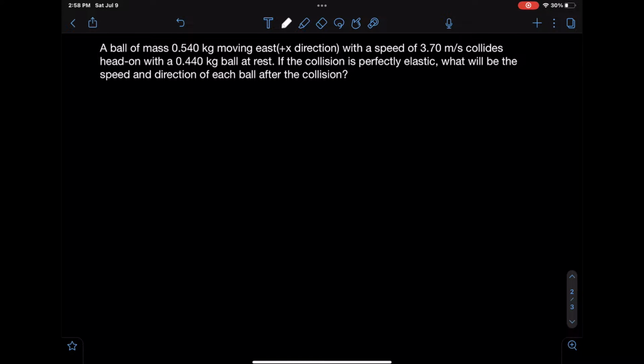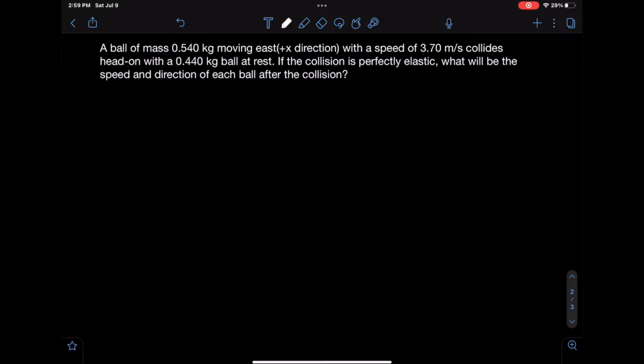In this video, we're going to go over another common physics exam question involving two balls and a perfectly elastic collision. So for this example, a ball of mass 0.540 kilograms moving east at the plus x direction with a speed of 3.7 meters per second collides head-on with a 0.440 kilogram ball at rest. If the collision is perfectly elastic, what will be the speed and direction of each ball after the collision?